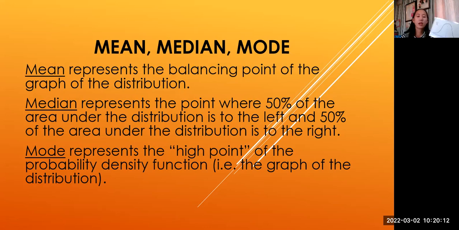Yes, ma'am. And then the mode represents the high point of the probability density function. The mode is, say for example, in a quiz where your scores are given, which score did the most people get? Example, out of 10, the scores are 7, 8, 9, 9, 10, 9.